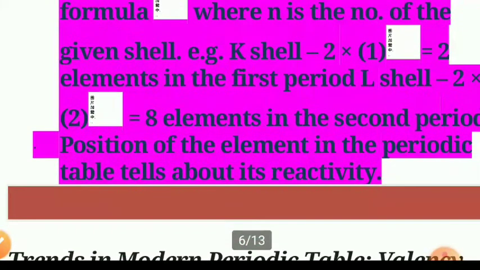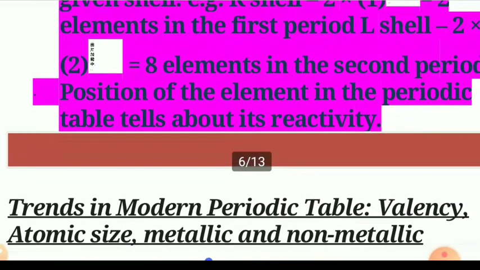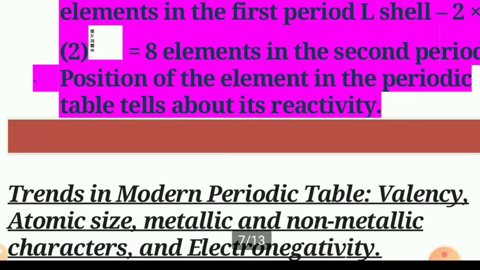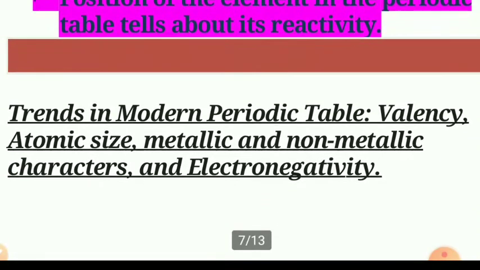For the L shell, the number of electrons according to the formula 2n squared is 8. For the M shell, it will be 18, and for the N shell, it will be 32. Now, one by one, we will see the trends in the modern periodic table about valency, atomic size, metallic and non-metallic properties or characters, and electronegativity.